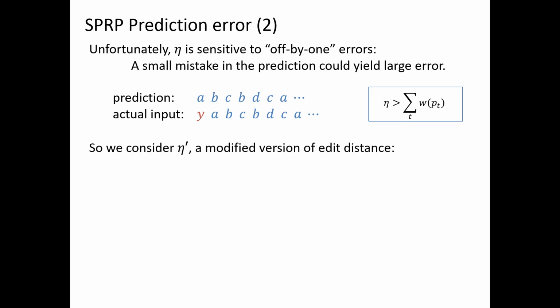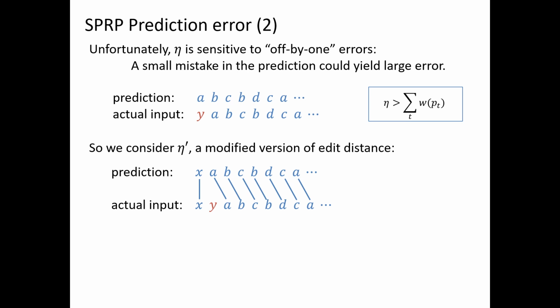So for us, we consider eta prime, which is a modified version of eta distance. The exact definition we won't get into in this talk, but for this example, what would happen is that these pages that are correct could actually all be matched up. And so eta prime, as defined for this prediction sequence, would only be the weight of this missing page, wy.